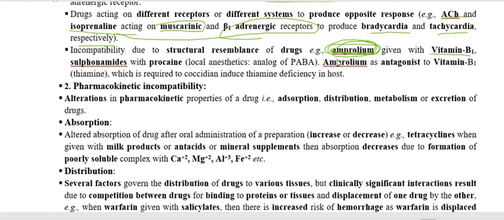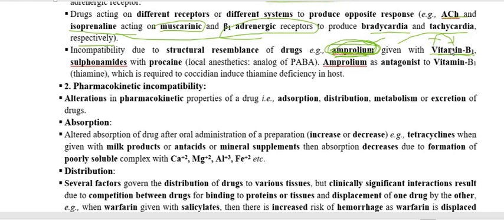Therefore, when we use amprolium with vitamin B, the vitamin B is going to nullify the action of amprolium, because amprolium is inhibiting the vitamin B1 synthesis of the coccidia.